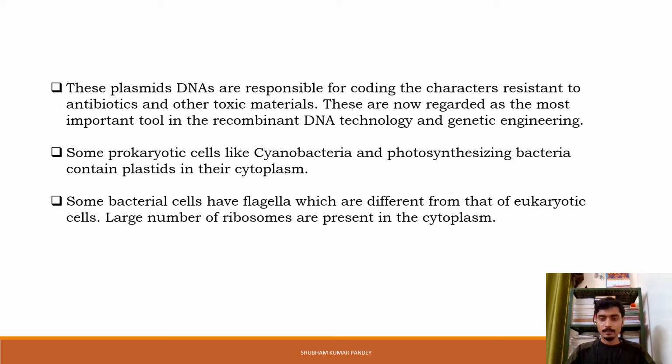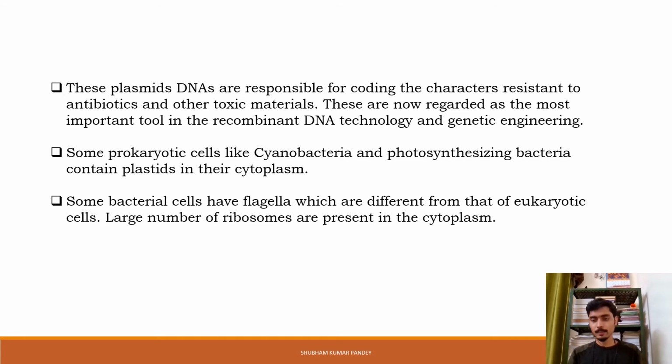Now, as we have discussed plasmids, these are extra chromosomal circular DNA. So what is the importance of these plasmids? These plasmid DNAs are responsible for coding the characters resistant to antibiotics and other toxic materials. These are now regarded as the most important tool in recombinant DNA technology and genetic engineering. So these plasmids play an important role in prokaryotic cells.